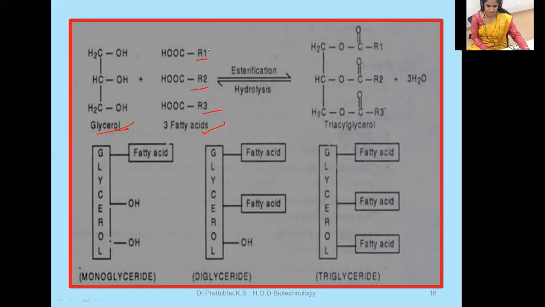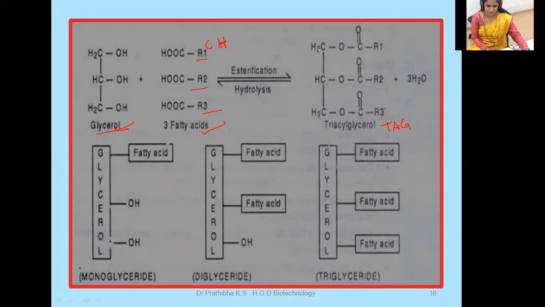This R tells us about the number of carbons and how many hydrogens we are going to mention here. This is the fatty acid molecule which undergoes esterification to form triacylglycerol or triacylglycerides. In short, you can call this TAG.